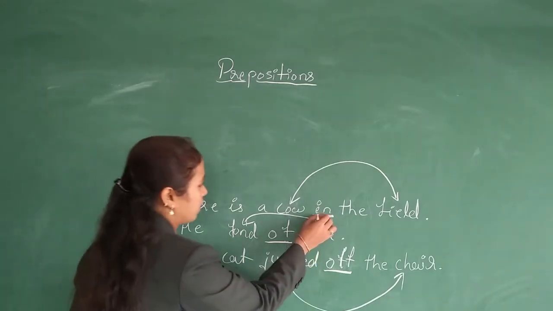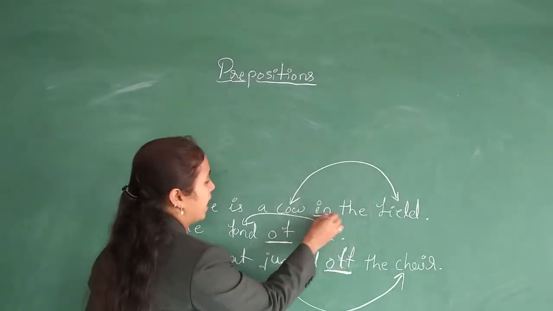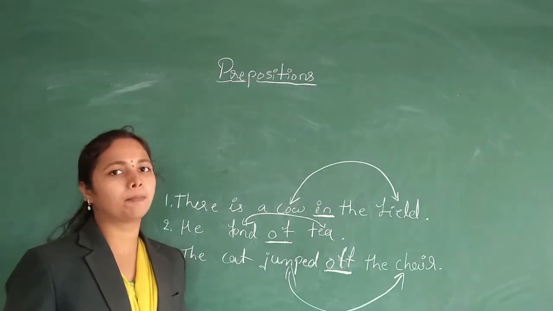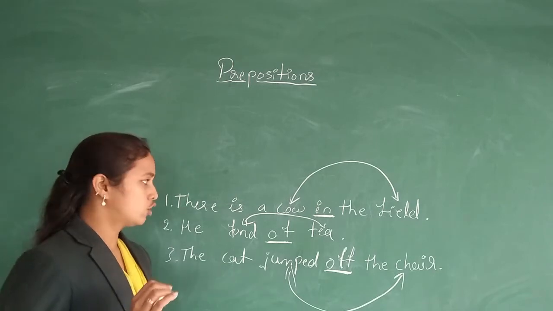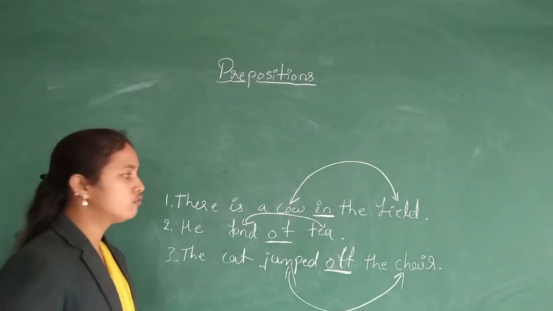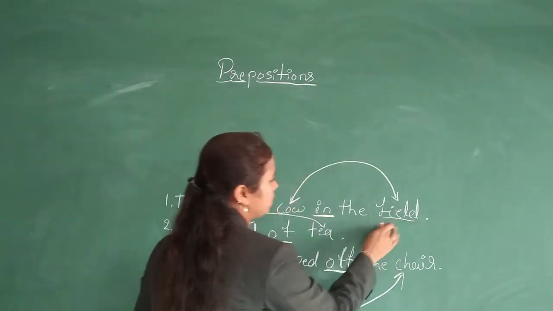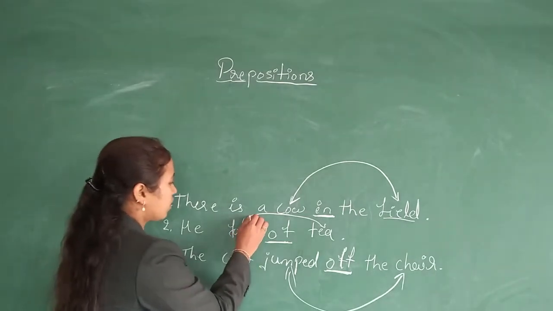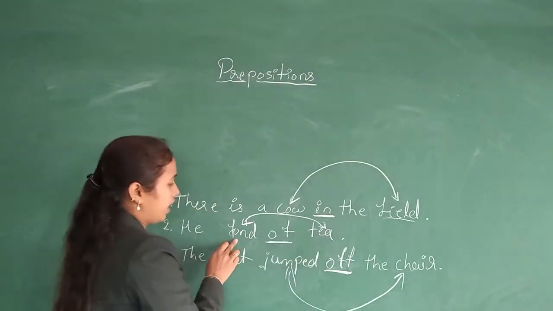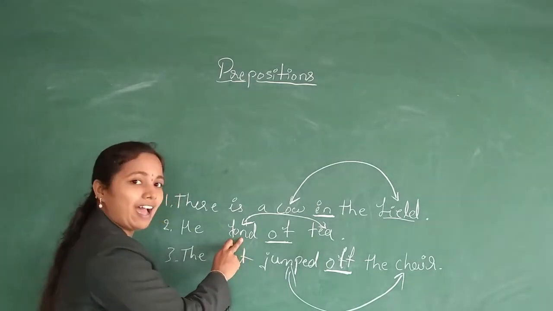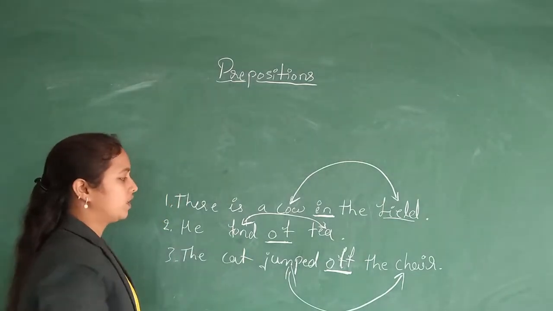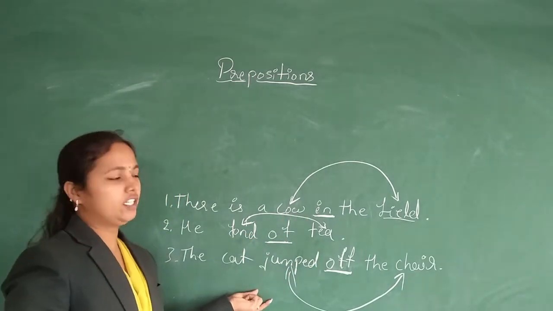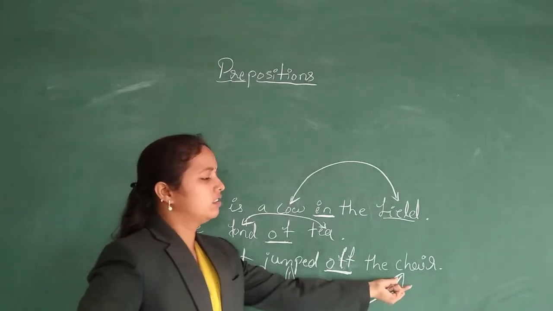Here, these words are called prepositions. So dear students, a preposition shows a relationship between nouns. Cow is a noun, field is a noun. So, the relationship between two nouns. Then a relationship between an adjective and a noun. Fond is an adjective and tea is a noun. Then the last one, a relationship between a verb and a noun.